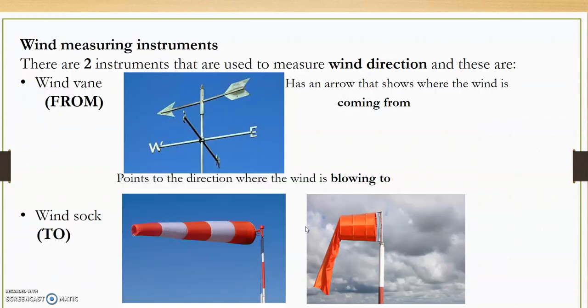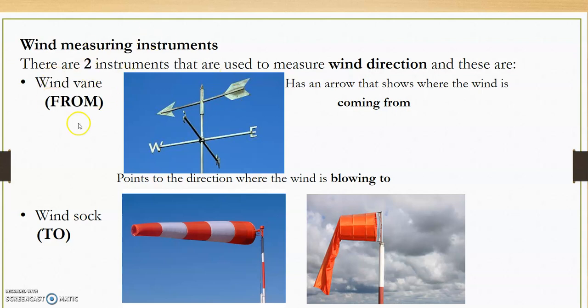Alright. Then we have two instruments that we use to measure wind direction. These two instruments are the wind vane and the windsock. The wind vane has an arrow. It looks like that. It has an arrow and that arrow shows where the wind is coming from.